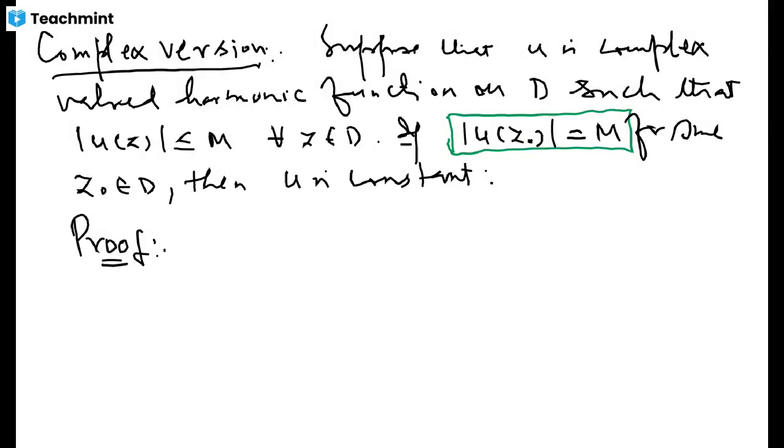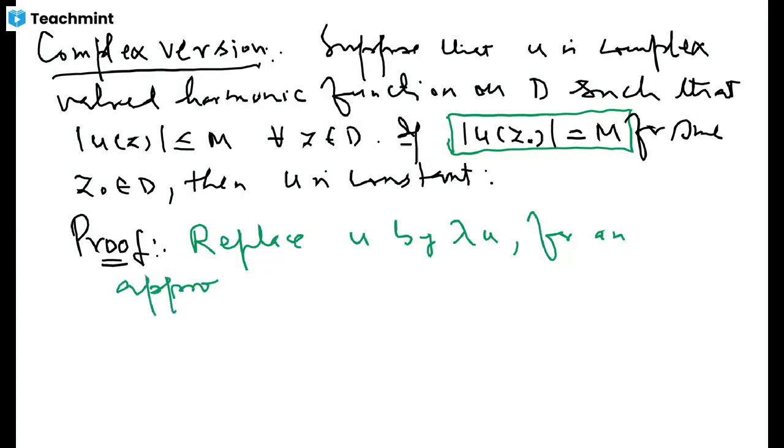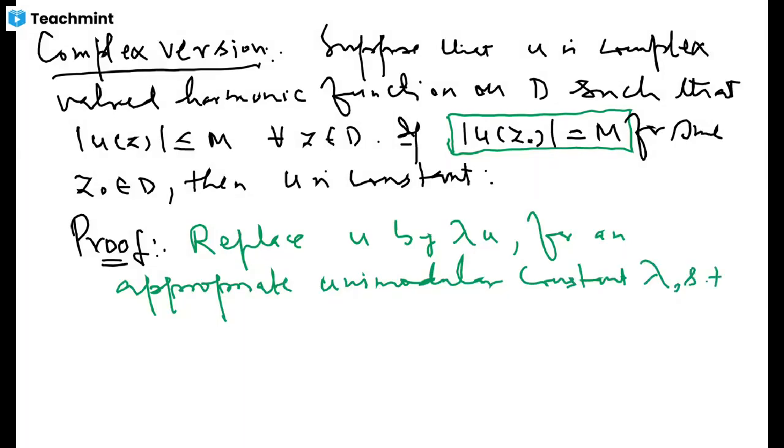What I'm going to do then is replace u by lambda u, for an appropriate unimodular constant lambda, such that u at z naught is equal to M. This is the thing that we want to do, so that the value of u at z naught is M. This is always possible. You consider its polar form, then you can adjust things.